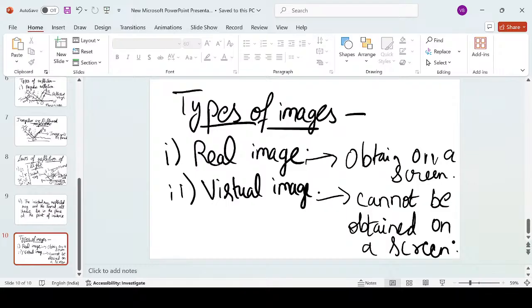Just like your plane mirror. You see yourself in the plane mirror only. Although there is no screen over there, we are still able to locate our image. We are able to visualize our image. Why so? Because the plane mirror is forming a virtual image. Now, there are some more characteristics of virtual images that we'll discuss after we discuss how the image is formed in a plane mirror. So let's discuss more about the characteristics of an image formed by a plane mirror.